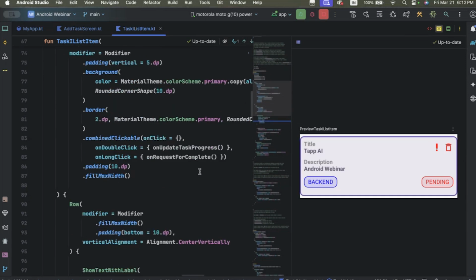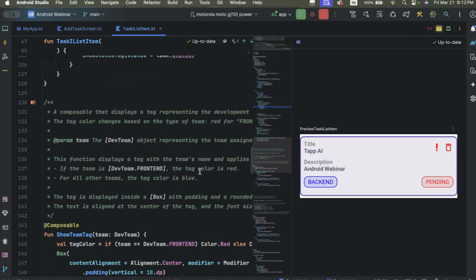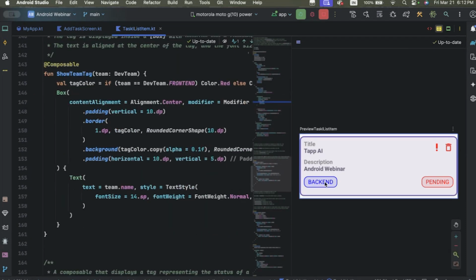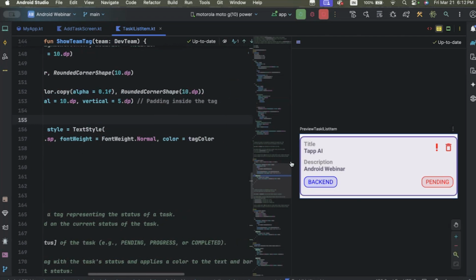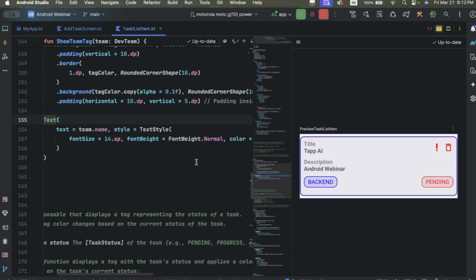Just a quick change: if you want to change the color of this box, in Jetpack Compose we can easily update the UI and change the color in code. It's easy.